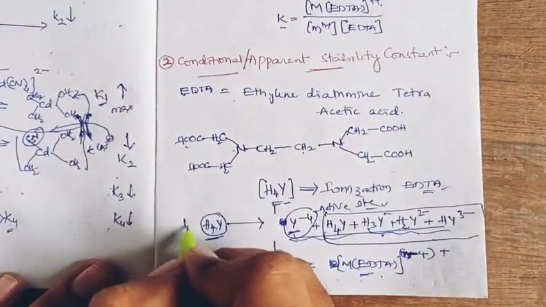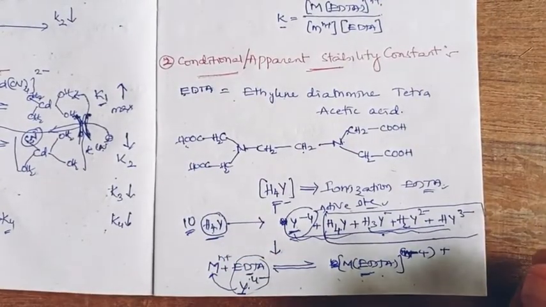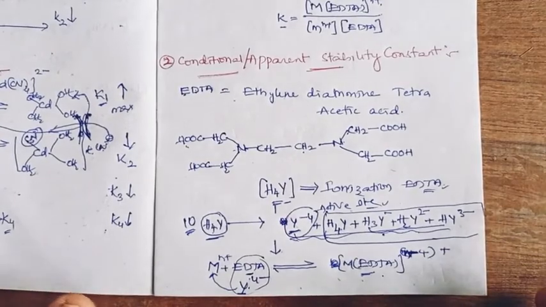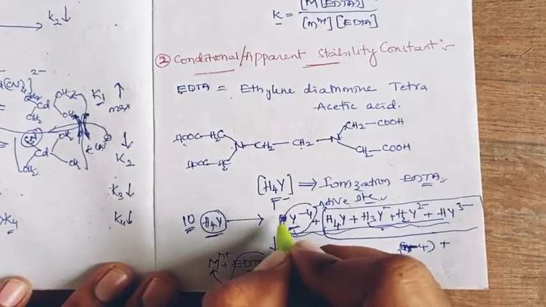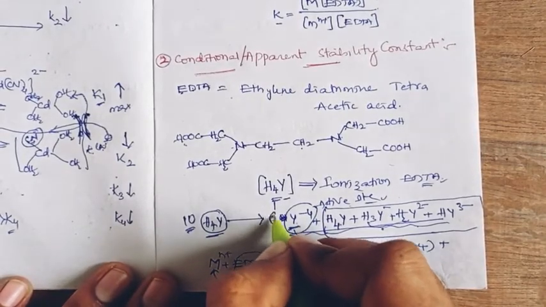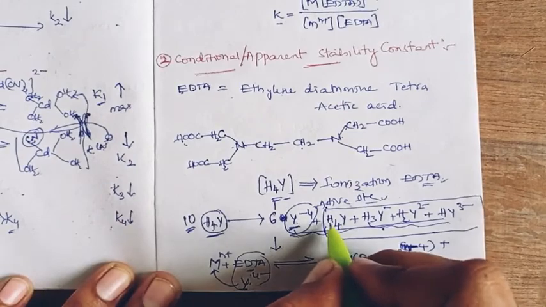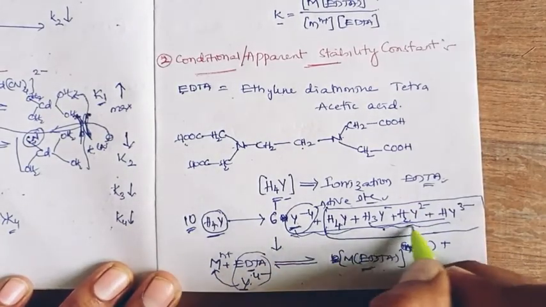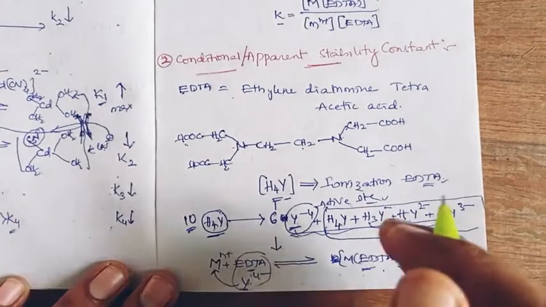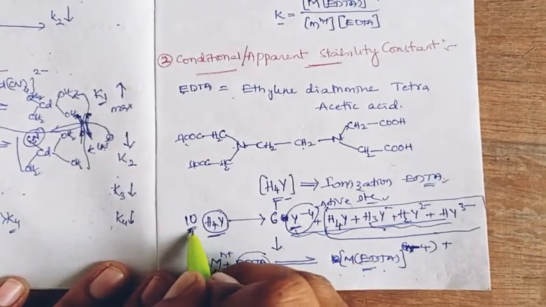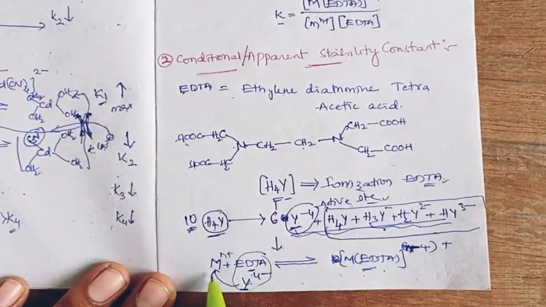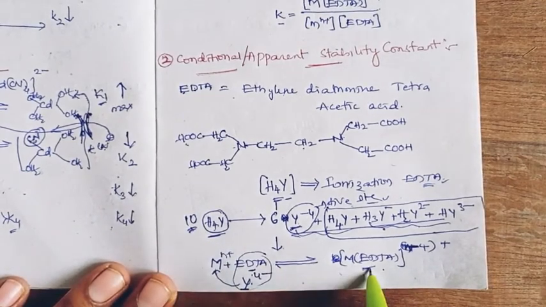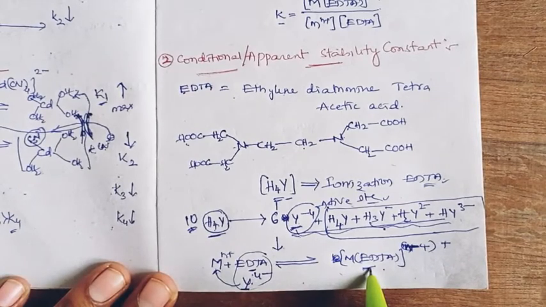When we take 10 EDTA molecules and dissolve them in water, the fully ionized active sites are 6, and the rest form unionized and partially ionized sites. Theoretically, 10 EDTAs would react with metal to give 10 molecules of metal EDTA complex.